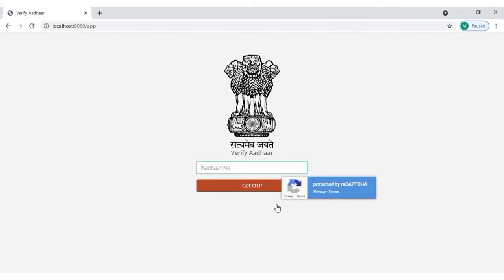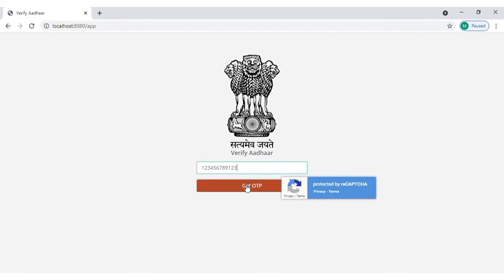In the fingerprint based electronic voting system, we will be using fingerprint authentication. For authenticating the fingerprint, we need a fingerprint reader. As of now, we do not have a fingerprint reader with us, so we are directly going for Aadhaar authentication. First of all, to get Aadhaar authentication, we need to enter the Aadhaar number here. So we have given the Aadhaar number here.